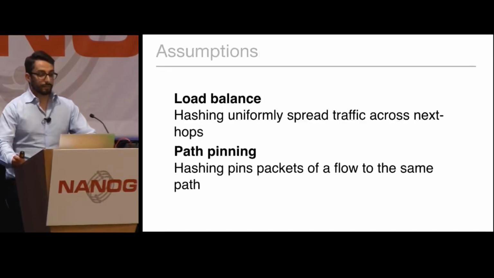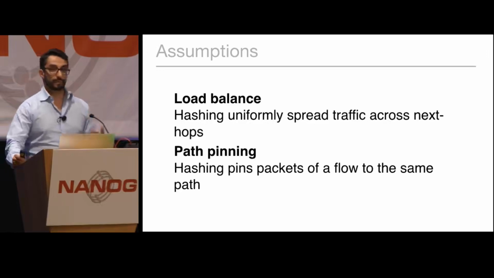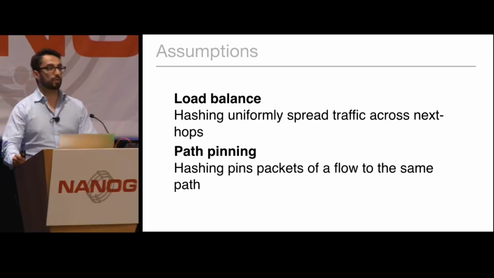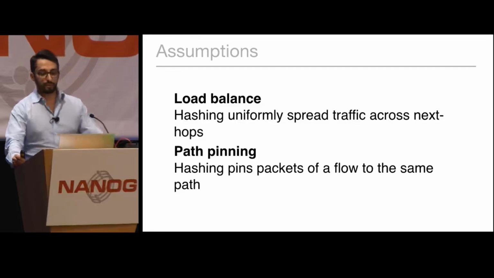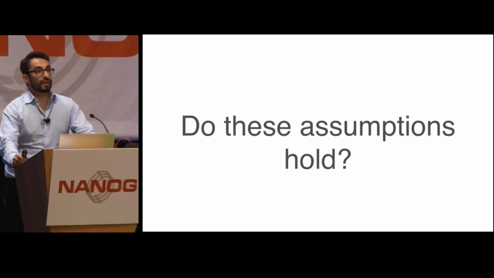This flow level hashing is predicated upon two assumptions: that hashing on the packet 5-tuple will ensure a uniform spread of load across next hops, and that hashing again on this 5-tuple will ensure that packets belonging to the same flow are pinned on the same path. However, we should question, do these assumptions really hold?